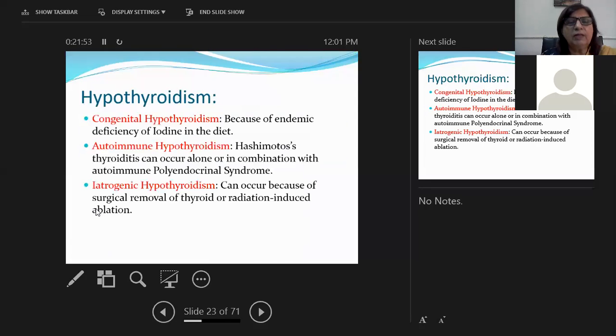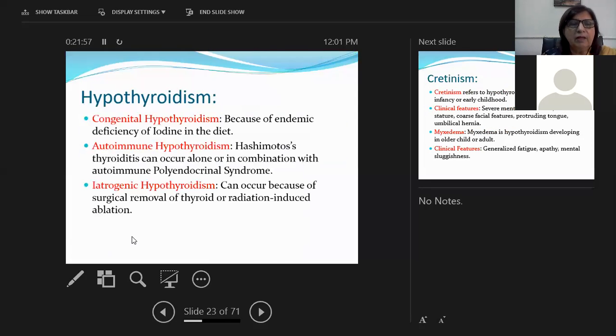Okay. So what happens in hypothyroidism? Another form of hypothyroidism is congenital hypothyroidism because of endemic deficiency of iodine in the diet. Okay. Autoimmune hypothyroidism is also called Hashimoto's thyroiditis. It can occur alone or in combination with autoimmune polyendocrine syndrome. Okay, Hashimoto's I'm going to describe later. Iatrogenic hypothyroidism can occur because of surgical removal of the thyroid or radiation-induced thyroid ablation, or sometimes radioactive iodine is given to do the ablation of the thyroid gland.